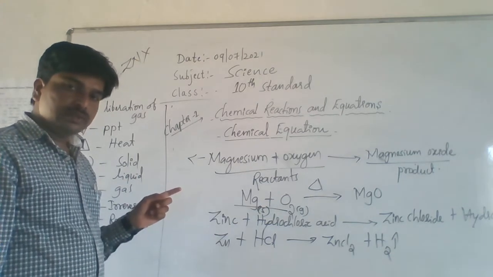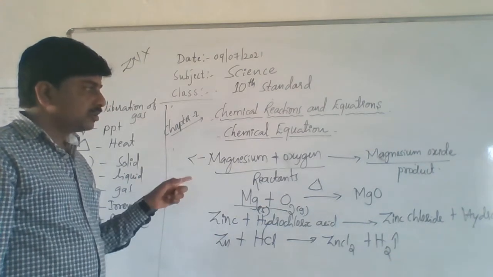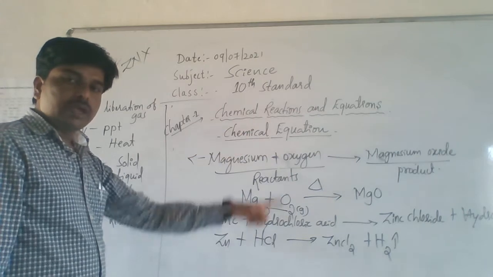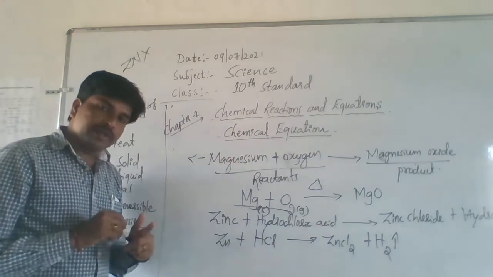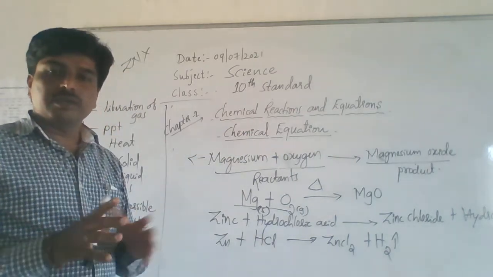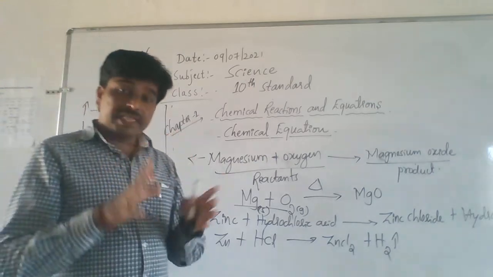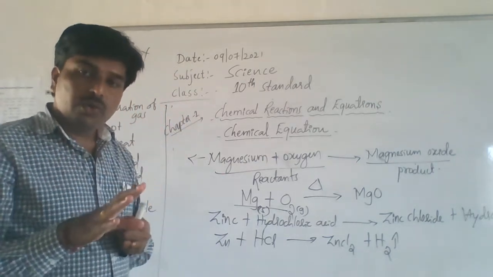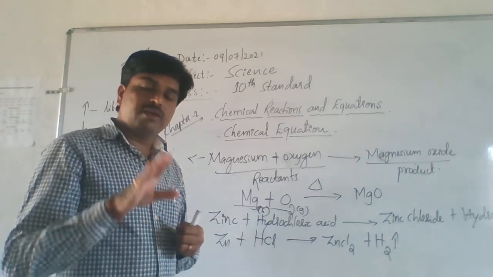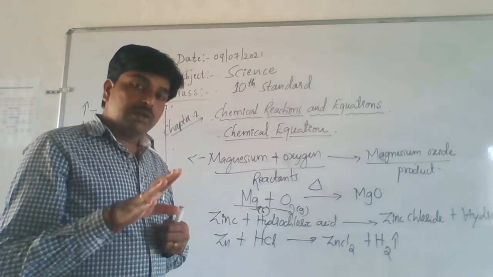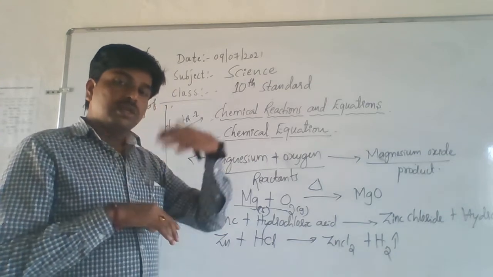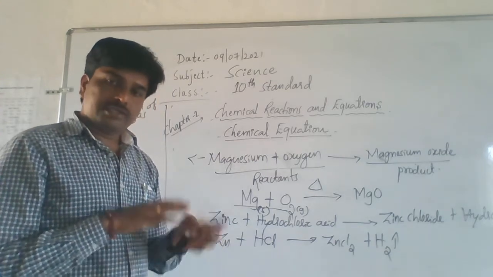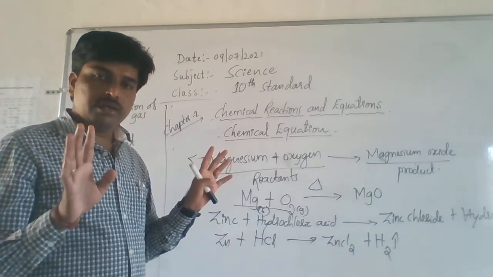Okay, dear students, I hope you understood this concept, chemical equation. See, once again I repeat it. Chemical equation is nothing but a method of representing a chemical reaction with the help of symbols and formulas of the substances involved in it. Understand? That's all. Clear?